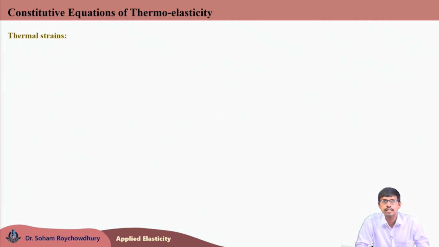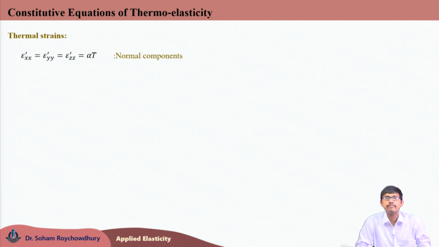So, starting with the concept of thermal strain. This is the strain produced within the body due to the applied temperature variation or due to the thermal loading. Due to thermal loading there will be a variation of temperature, a change in temperature within the body, which will give rise to the thermal strain. So, let us write epsilon xx prime, epsilon yy prime and epsilon zz prime as the normal thermal strain components. This is the strain component along the three normal directions which is produced only due to thermal loading.